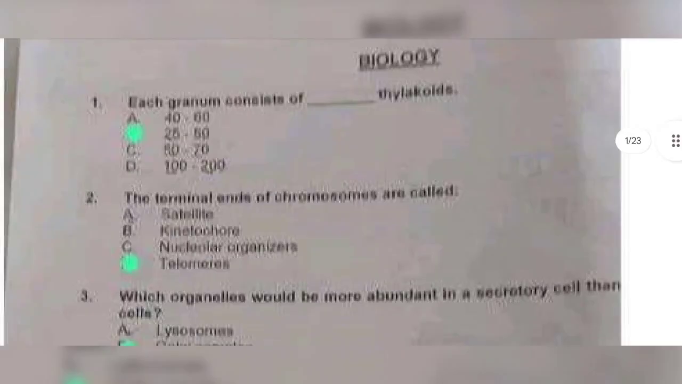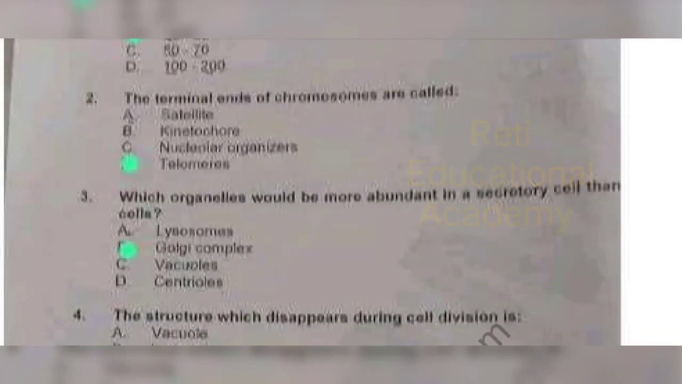Each granum consists of dash thylakoids. The correct answer is 25 to 50. Question number 2. The terminal ends of chromosomes are called, and the correct answer is telomeres. If there is a mistake in any question or in any pronunciation, just comment. Thank you. Question number 3. Which organelles would be more abundant in a secretory cell than in other cells? The correct answer is Golgi complex.